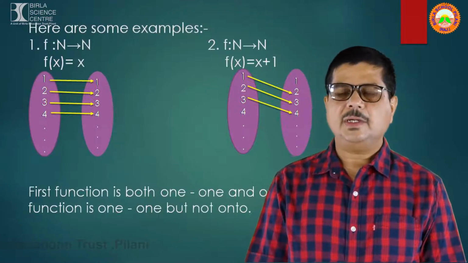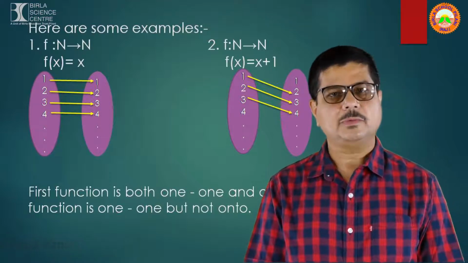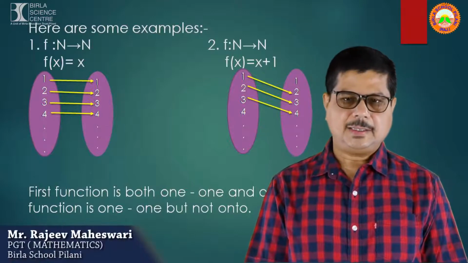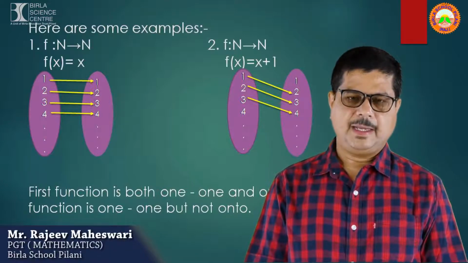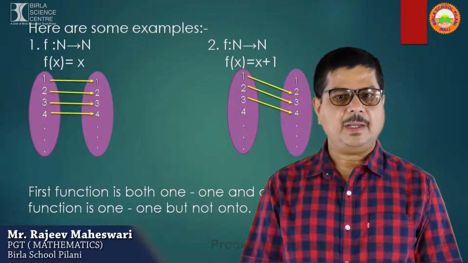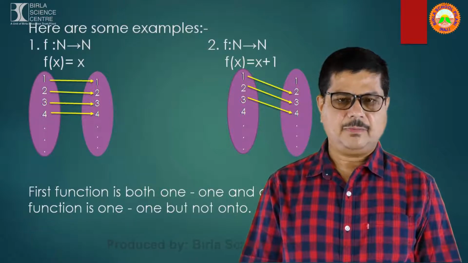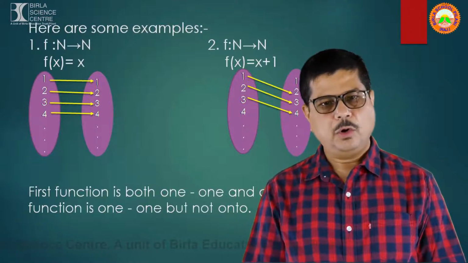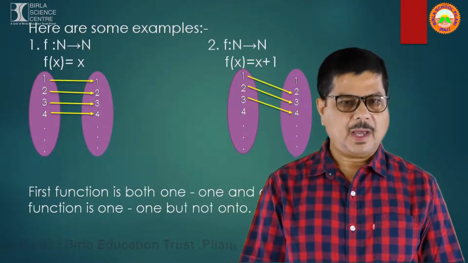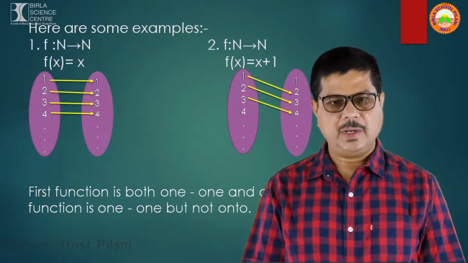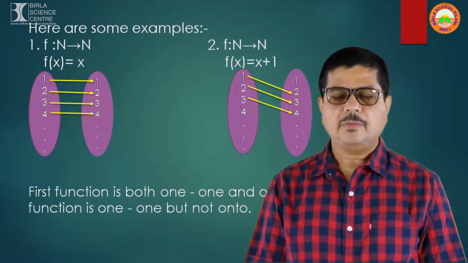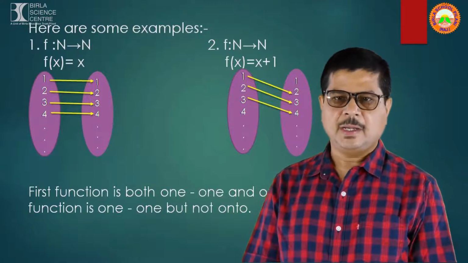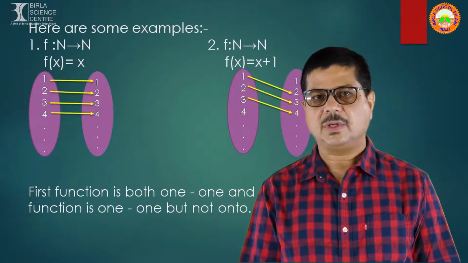When we come to the second function, that is f(x) equal to x plus 1, again from N to N, we observe that in the second set element 1 is left, which is not having any pre-image in the first set. So the first function is both 1-1 and onto, because it is fulfilling the condition of 1-1 and onto. Whereas the second function is 1-1, but it is not onto, since element 1 is left, which is not having any pre-image in the first set.